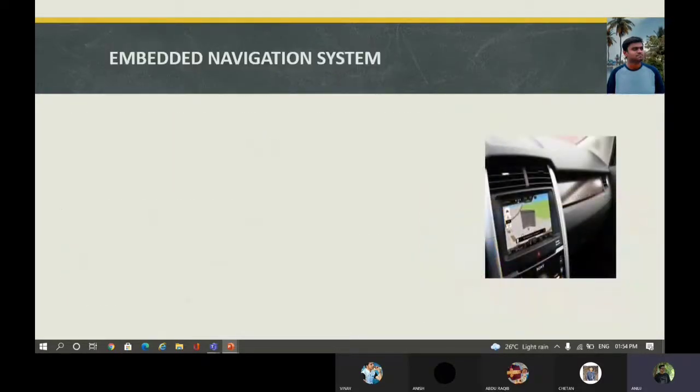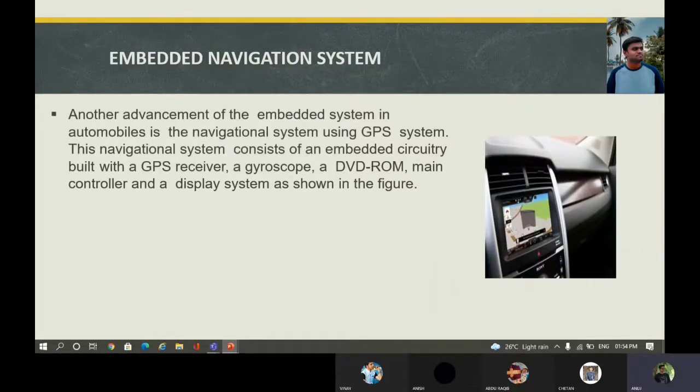So let me talk about the navigation system. Another advancement of the embedded system in automobiles is the navigation system using GPS. This navigation system consists of embedded circuitry built with a GPS receiver, a gyroscope, a DVD-ROM, a main controller and a display system as shown in the figure.